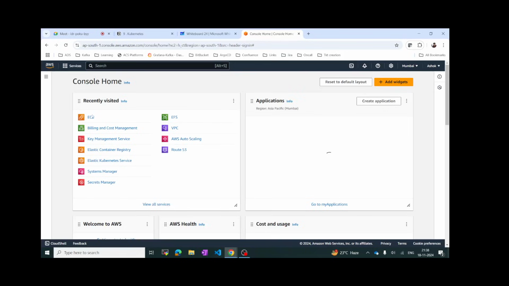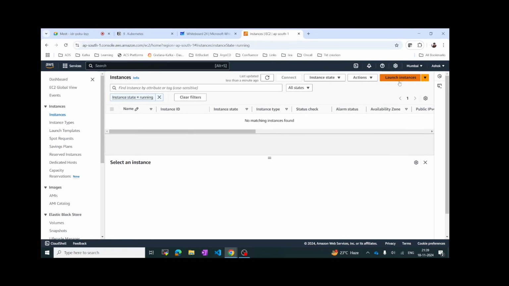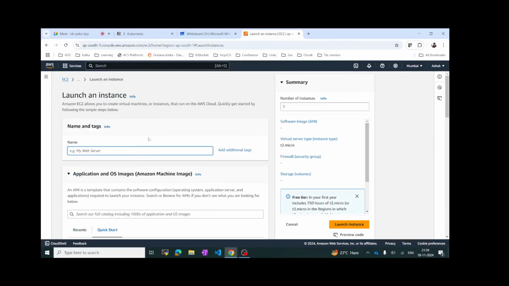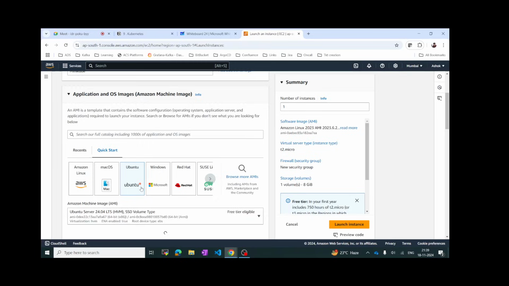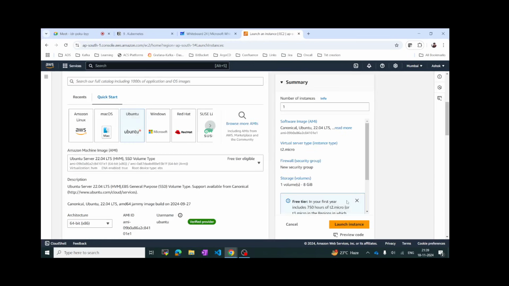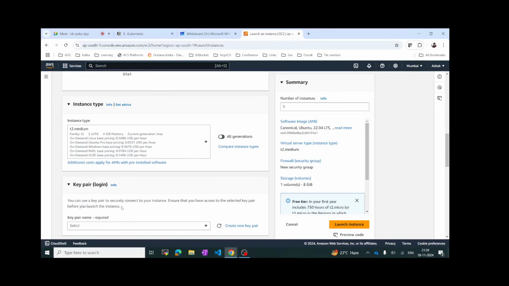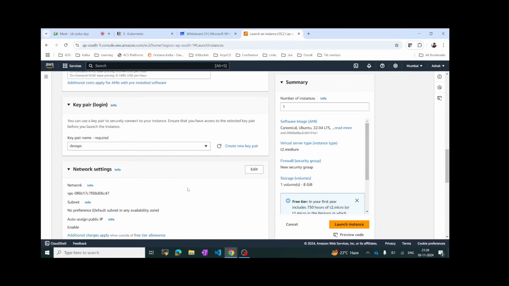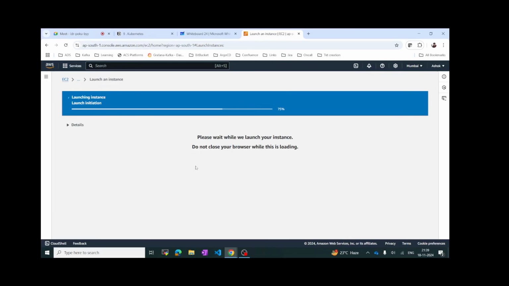So let's try to create an EC2 instance. The minimum requirement is 2 cores of CPU and 4 GB of RAM for Minikube to run. So let's give the name as Minikube. Then I will select Ubuntu 22, confirm changes. This T2 micro will not be eligible because it has only 1 GB of RAM, so I will go with medium. Then select the key pair, and for security group I will select the already existing default one, and then launch instance.